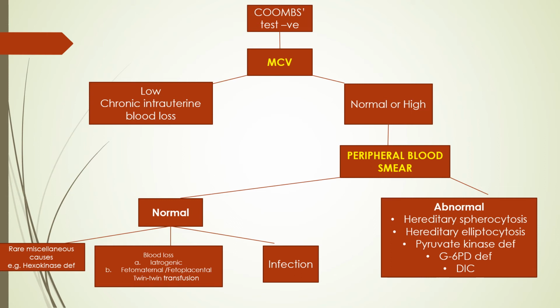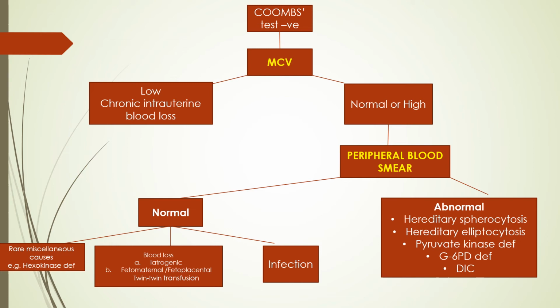If MCV is normal or high, then we should take a look at the peripheral blood smear, because the peripheral smear may give you a clue that this child has a particular type of anemia. In hereditary spherocytosis, you will find spherocytes in the blood smear.